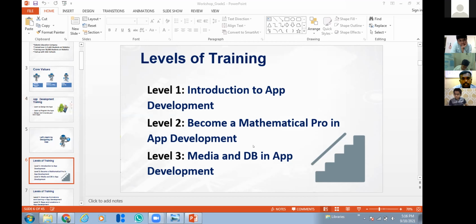So now listen, everyone. In level 1, it's the introduction to app development. You will learn all the basic concepts. Then in level 2, you will learn the mathematical concepts. Many mathematical concepts are there, many analytical skills you will develop over here. That means how to do complex mathematical calculations related to apps, that you will learn in level 2. And in level 3 you will learn media. Media is nothing but the video player, the sounds, the images, how to use that in app development. And DB is nothing but the database.